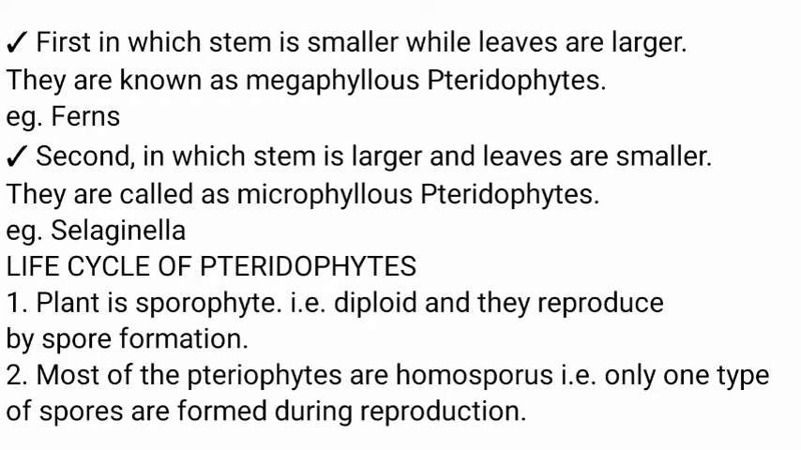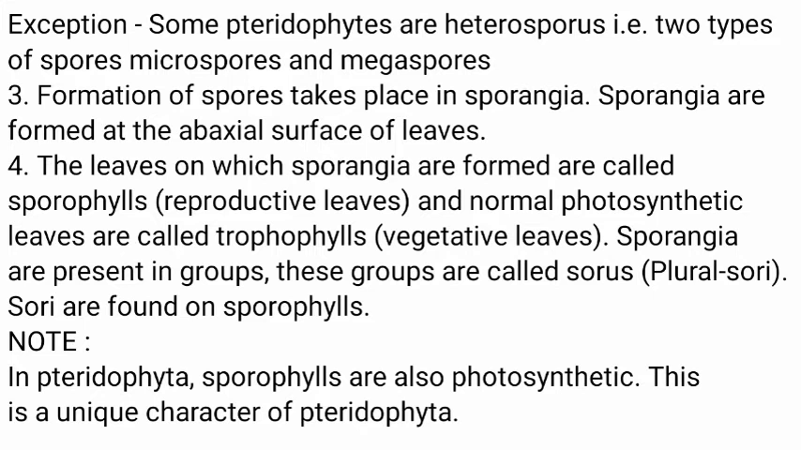Life cycle of pteridophytes. The plant body of pteridophyte is a sporophyte, which means diploid condition, and they reproduce by spore formation. Most of the pteridophytes are homosporous, which means only one type of spore is formed during reproduction. Exception: some pteridophytes are heterosporous, which means two types of spores are formed, called microspores and megaspores.